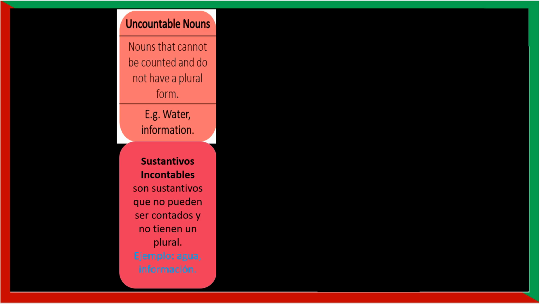Next nouns we have are uncountable nouns. Uncountable nouns are nouns that cannot be counted and do not have a plural form. For example, water, information.